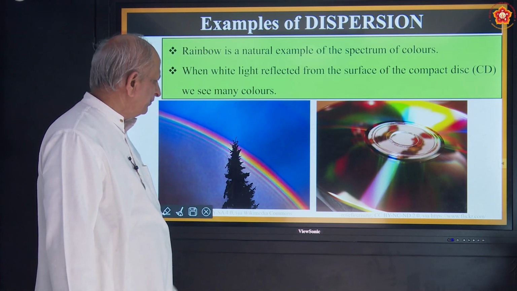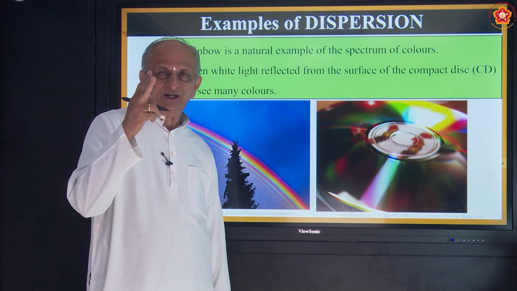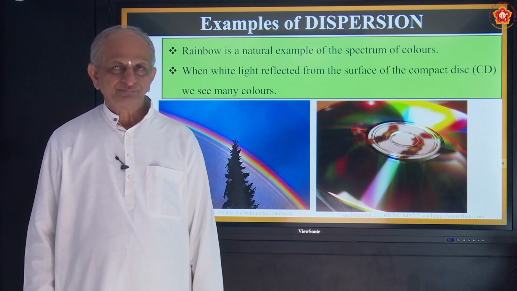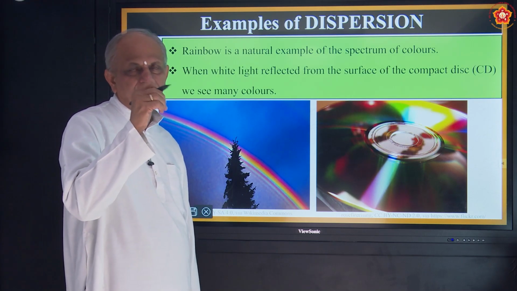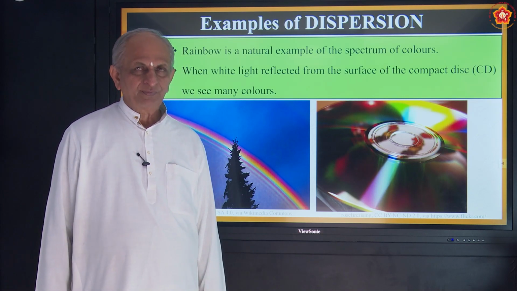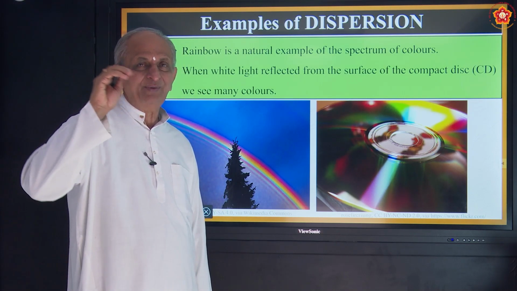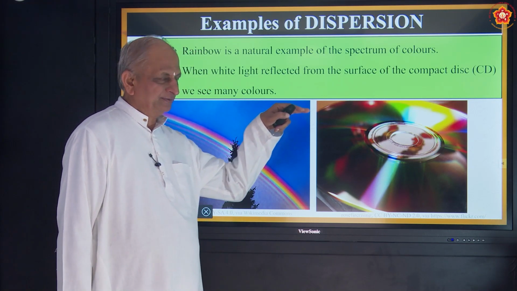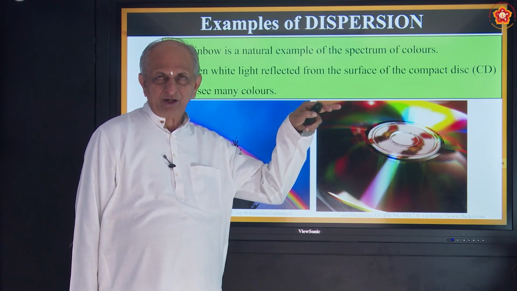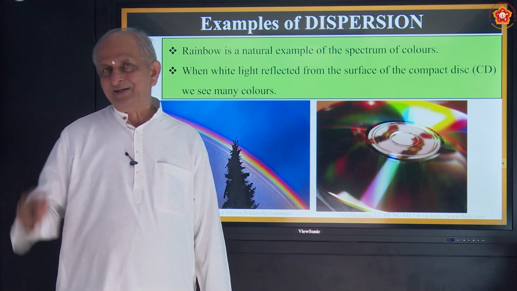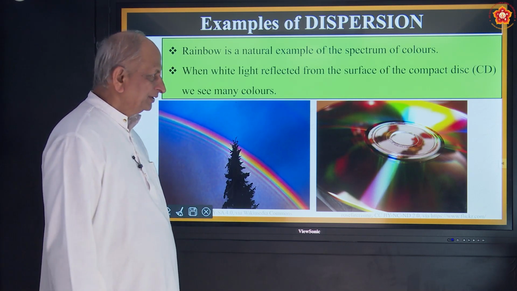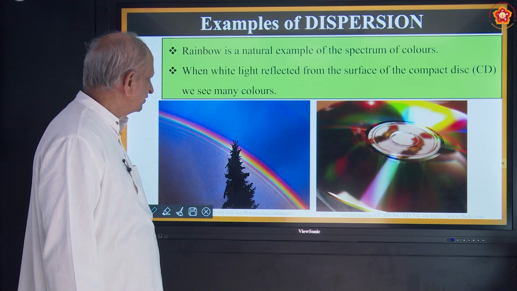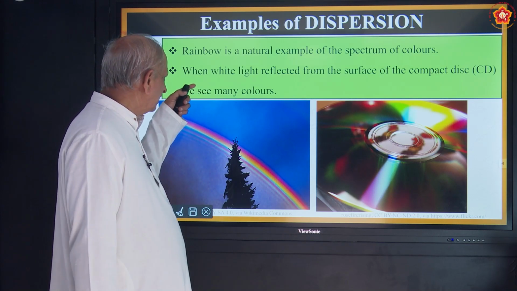Okay, there is a very beautiful phenomenon. Second question you ask in this is, why does it happen in rainy season only, not in summer? Because the raindrops act as prisms. Third question is, why does it happen in the morning and evening only, not in the afternoon? Only when the angle of incidence is right, when light falls on the prism, that means water droplets, it gets refracted. You are using the word refraction here. That's why it happens in the morning and evening. So like that, I got a lot of questions on this. If you have any other question, you can just comment on it.